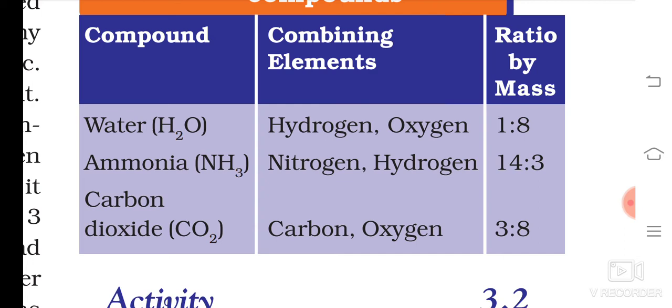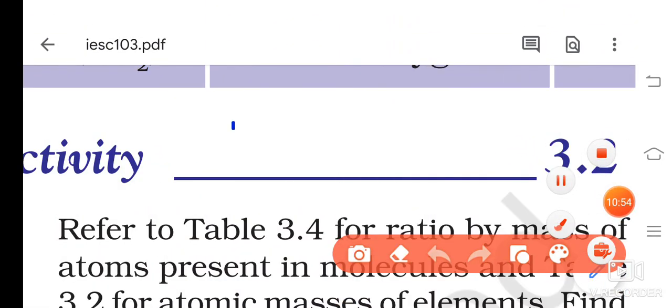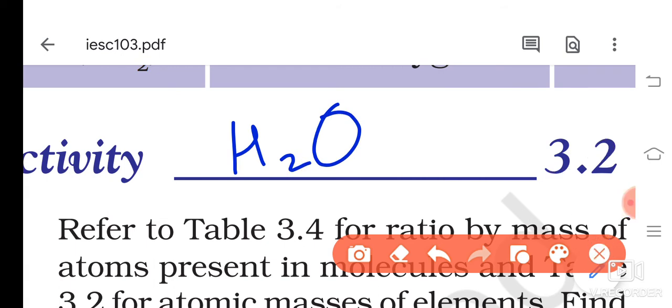For example, this I will explain on the plain paper. And H2O, what is the atomic number of hydrogen? 1. Okay, and what is the atomic number of oxygen? 8. One more thing I tell you. See, water, if I am writing this way, I can't write anything down. Subscript I can't change. But if I write a 2 here, this I can write. This is to be used in balancing, 2 to 4. And they are saying the ratio should be the same. This I will explain to you on the page.